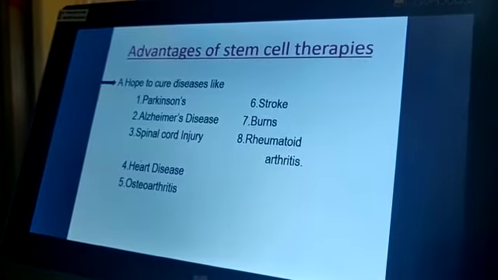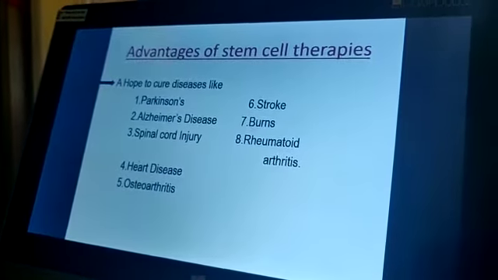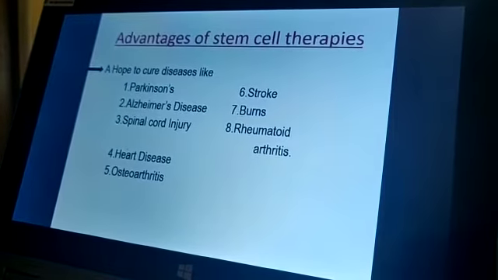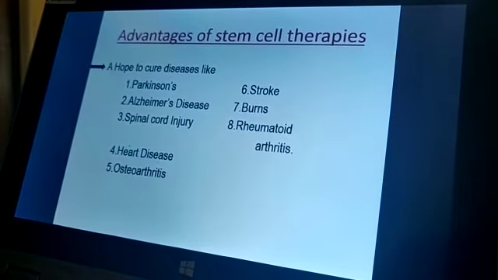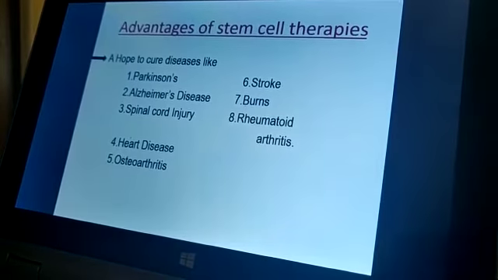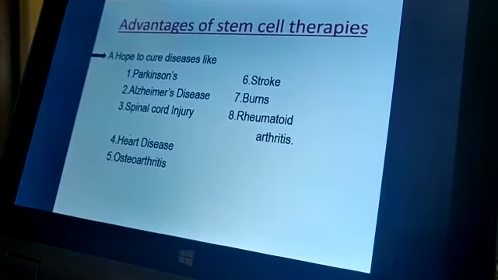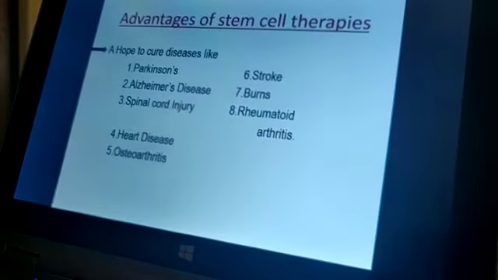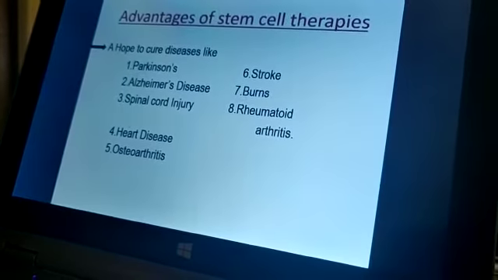At the same time, there are a number of advantages of stem cell therapies. A hope to cure diseases like Parkinson's disease, Alzheimer's disease, spinal cord injury, heart diseases, osteoarthritis, stroke, burns and whatnot.